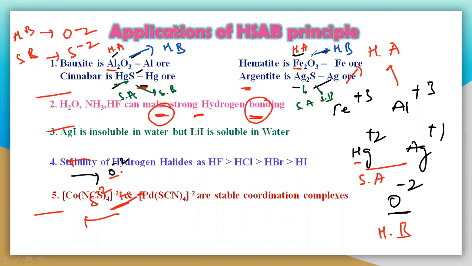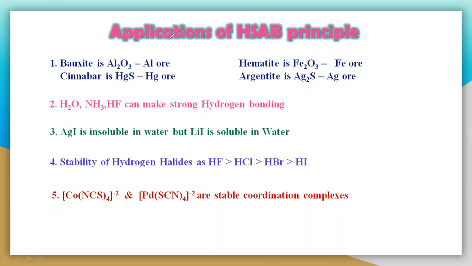What is the reason we get sulfides and oxides? Because of the softness and hardness of their acids and bases. So this is one of the applications of the HSAB principle. Now let us see the second one: H2O, NH3 and HF can make strong hydrogen bonding compared with the others.